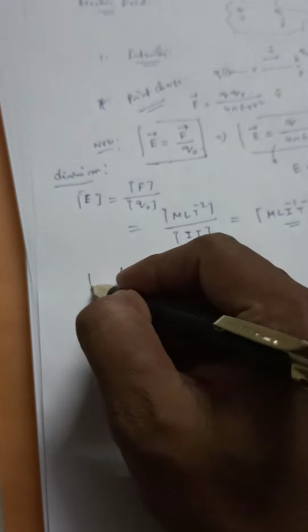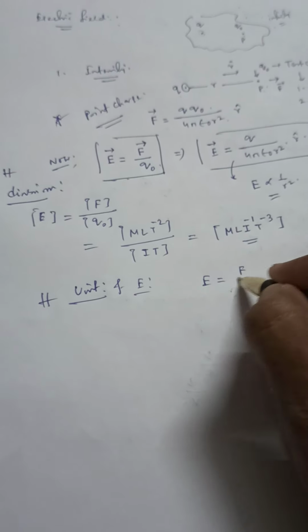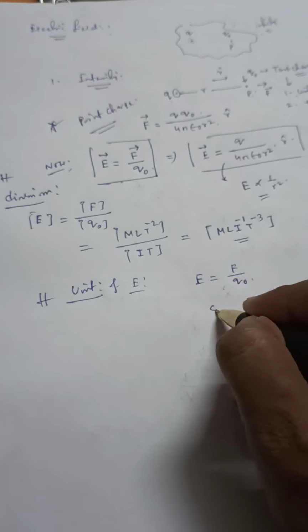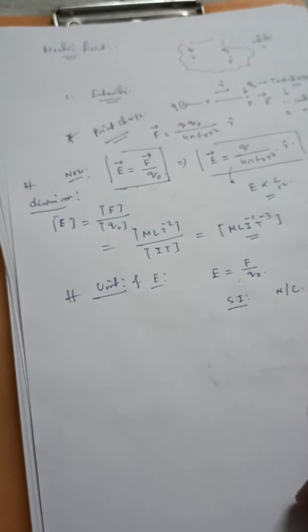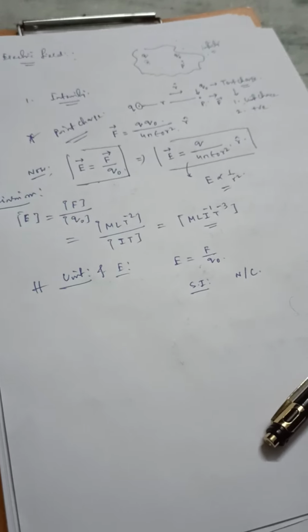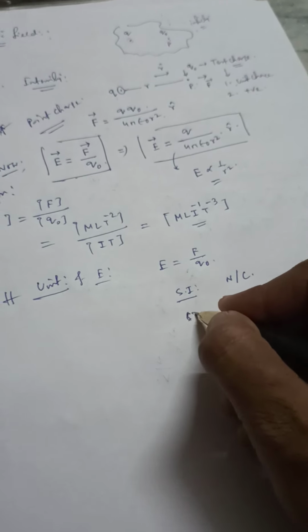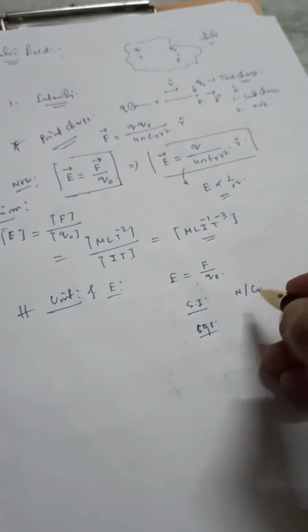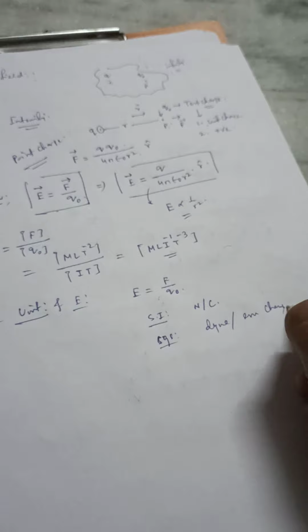And if I want to calculate the unit of electric field intensity, it will be E equal to F by q naught. So obviously in SI system it is Newton per coulomb. In CGS system, which is not used properly, it is dyne per ESU charge.